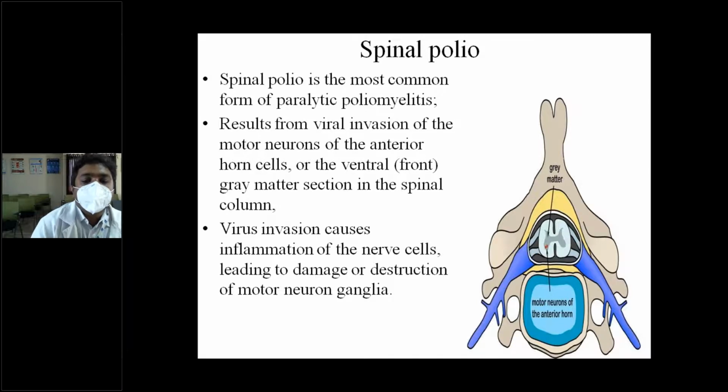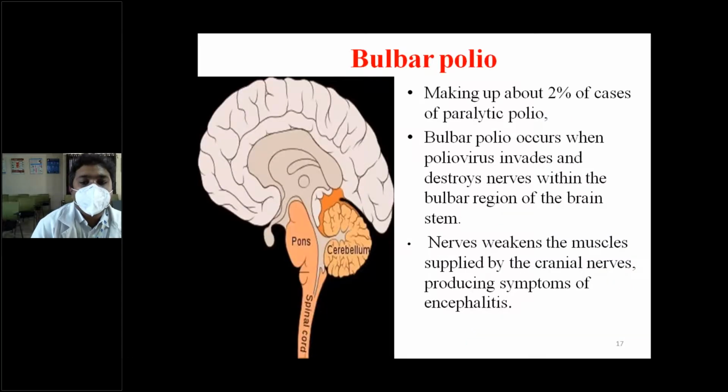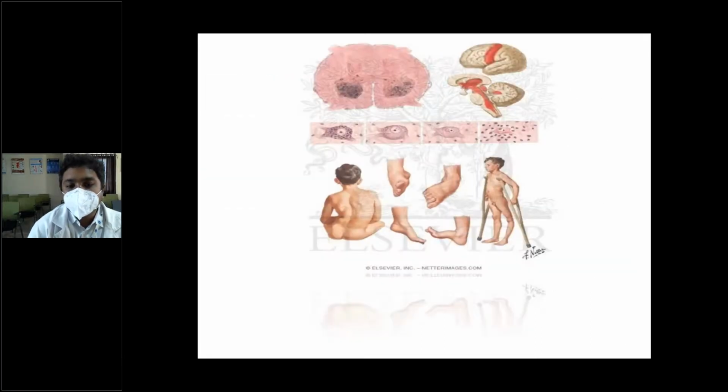As we told you, it affects the anterior horn cells of the spinal cord. Bulbar polio is up to 2% of cases of paralytic polio. It invades and destroys the nerves within the bulbar region of the brainstem. Nerves weaken the muscles supplied by the cranial nerves, producing symptoms of encephalitis.